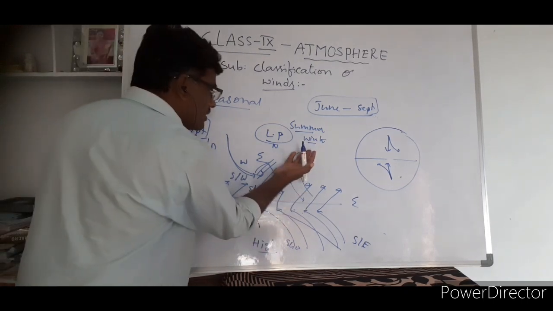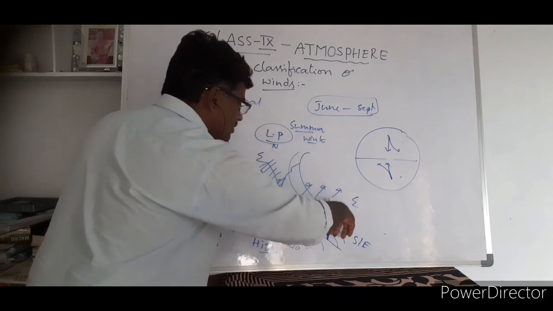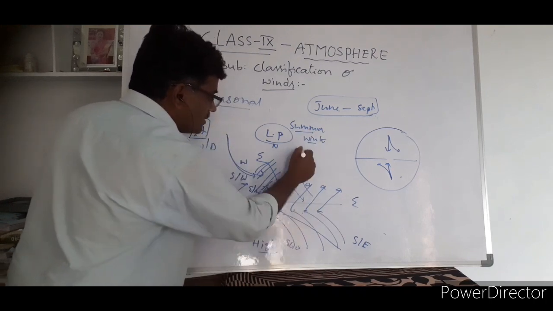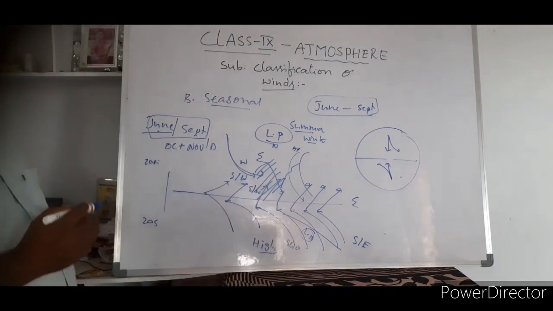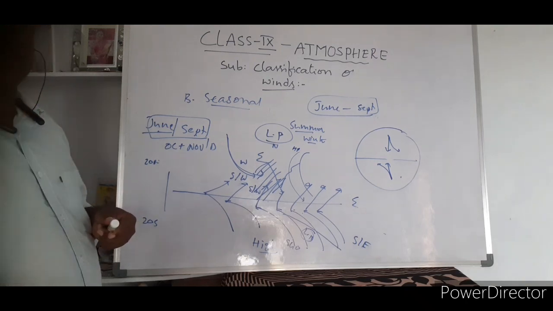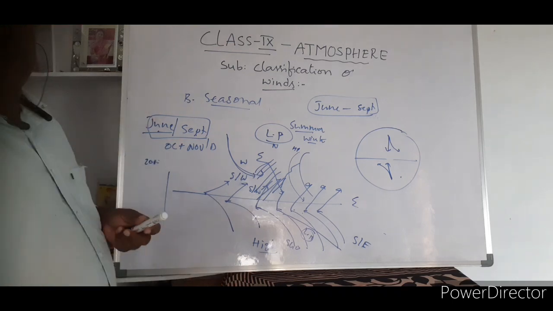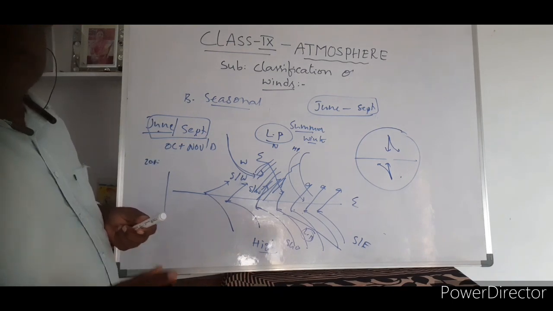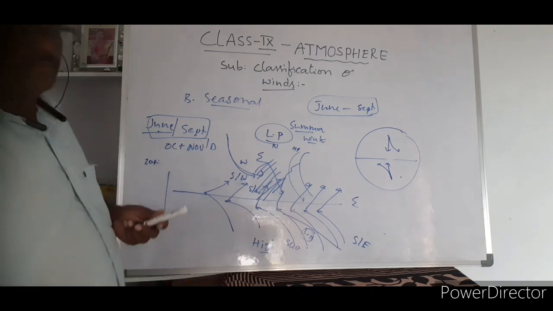After 4 months, October, November, December, at the time here it is high pressure, and there it is low pressure. Now wind will start blowing like this, towards us, because they blow from high pressure to low pressure. After 4 months, I am telling you. This is what we call seasonal wind. Monsoons are the seasonal winds that come in a particular period. What do we call this one? Seasonal winds, monsoons. Now we are in the monsoon period.